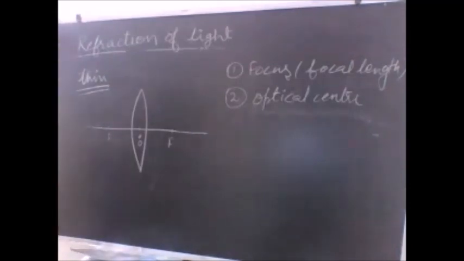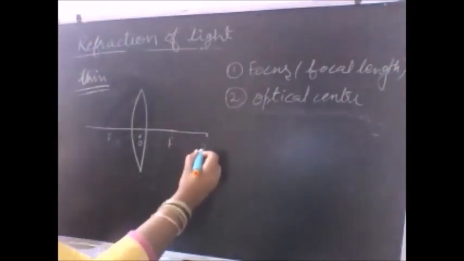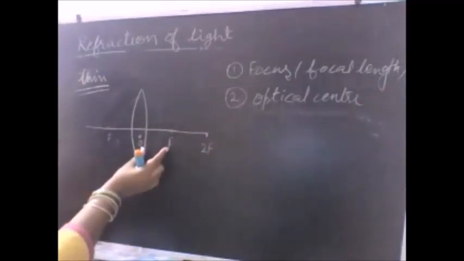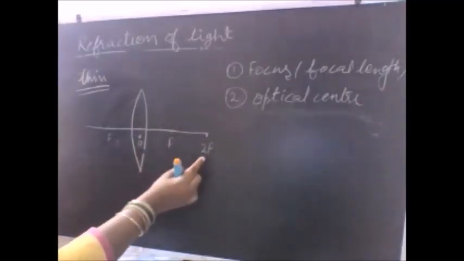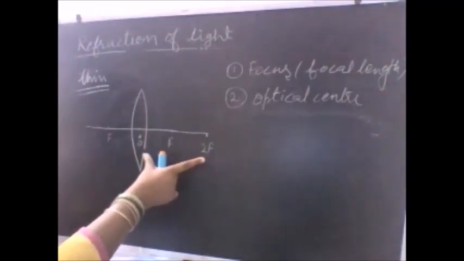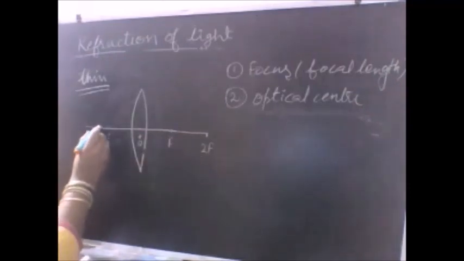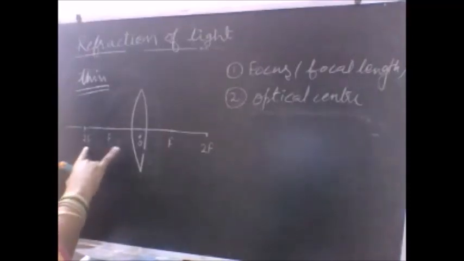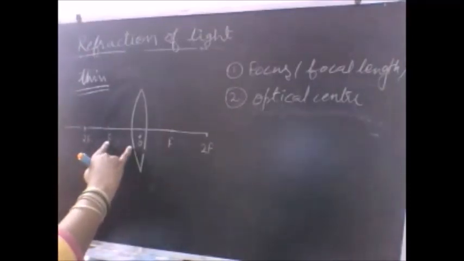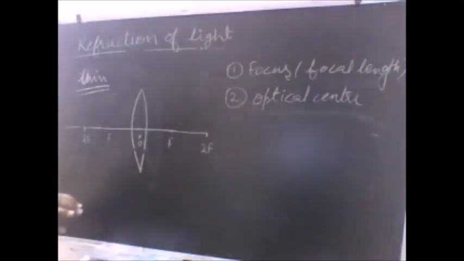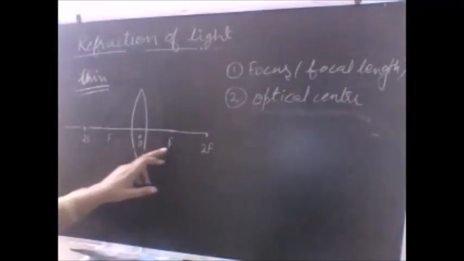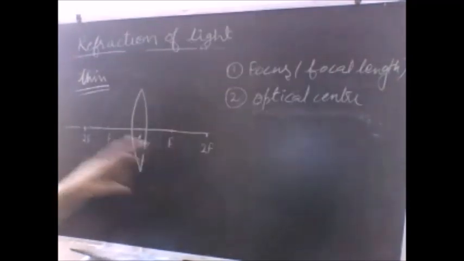Now the second term that we used to define in the mirror was the center of curvature. Here we will not be defining center of curvature, rather we will take a point which we call 2f. If the focal length is 5 cm, then I will define a point 2f at double the distance, at 10 cm. It is on the right side as well as on the left hand side. So finally what we are done with: optical center, focus on both the sides, 2f position on both the sides.